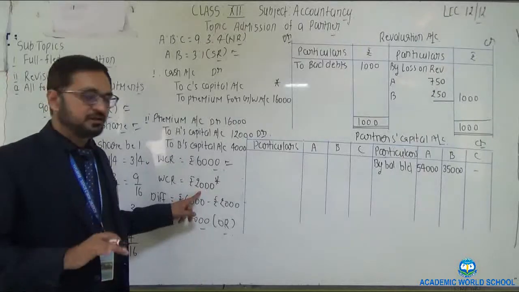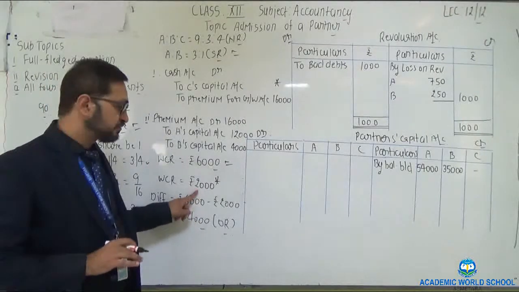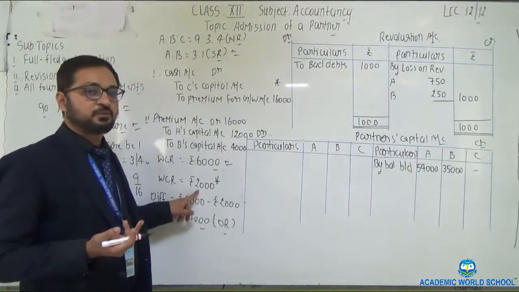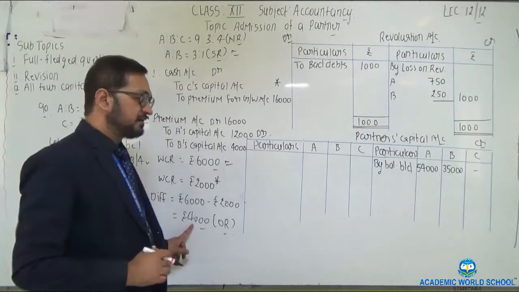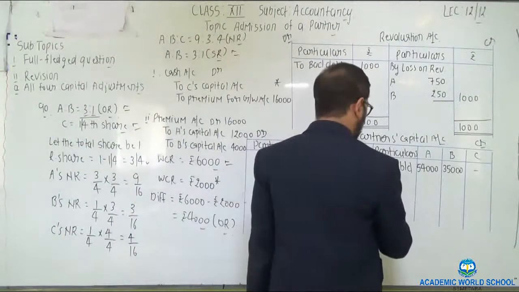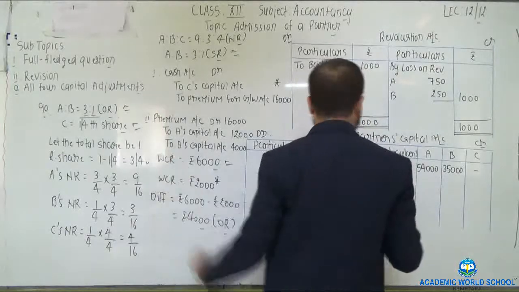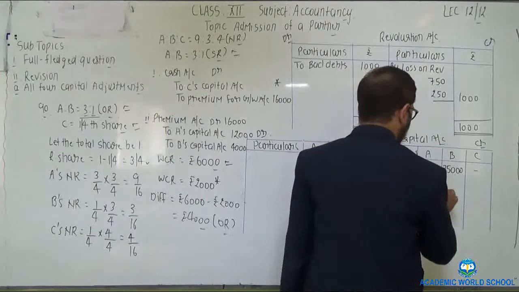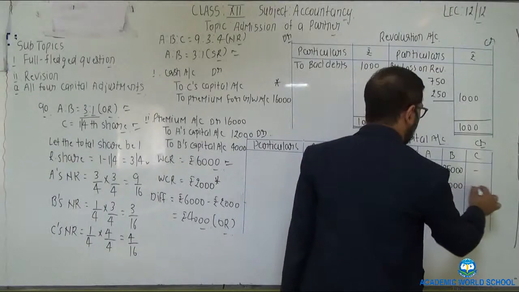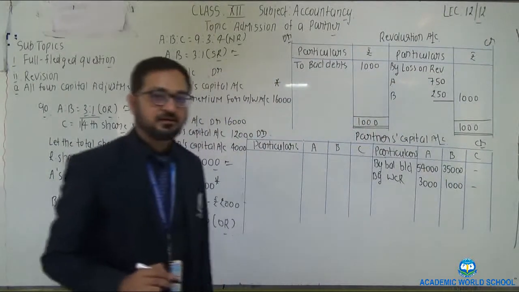2,000 is now to be estimated at 2,000. So this 2,000 is to be placed where? On the liability side, and this is to be distributed in partners' capital in their old ratio. So 4,000 should be multiplied by 3 by 4. 3,000 to first partner, 1,000 to second partner. Clear?